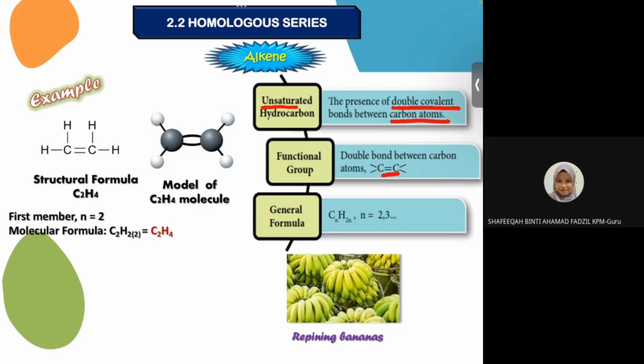Okay, so ini adalah structural formula for C2H4. Okay, maksudnya between carbon atom, it will be double bond. Okay, and then we just add another 4 hydrogen bond. Okay, sebab tu formula dia C2H4. Okay, what is name for C2H4? Siapa boleh namakan dia? Can someone name this compound?